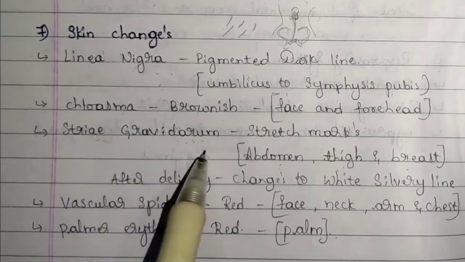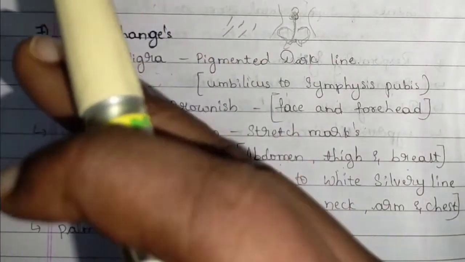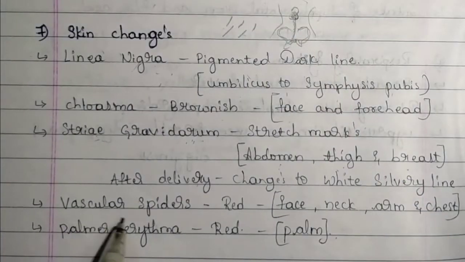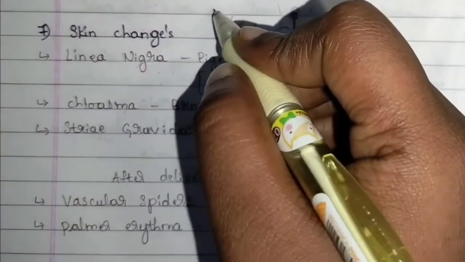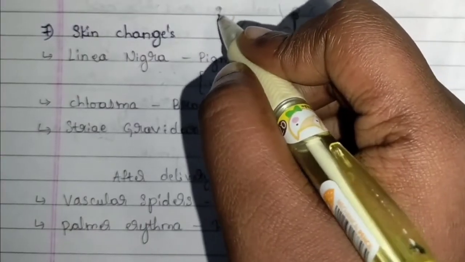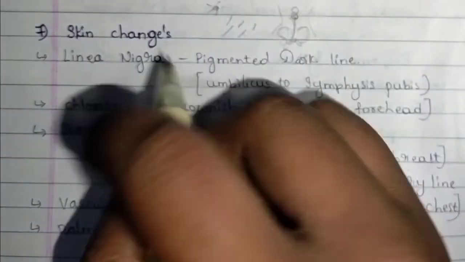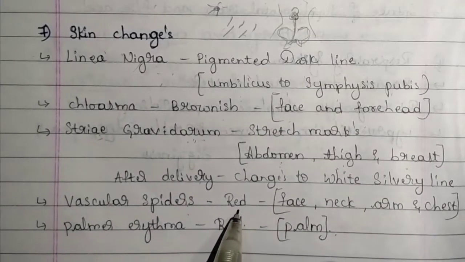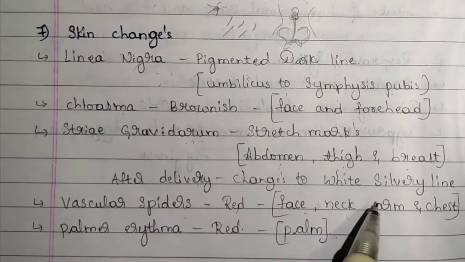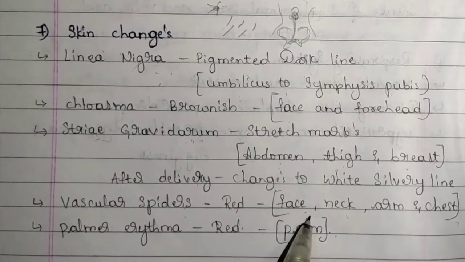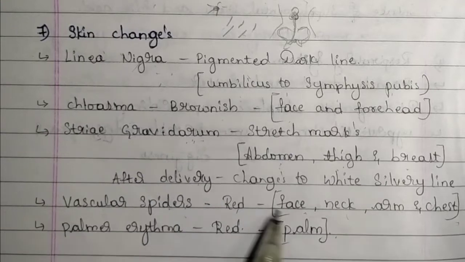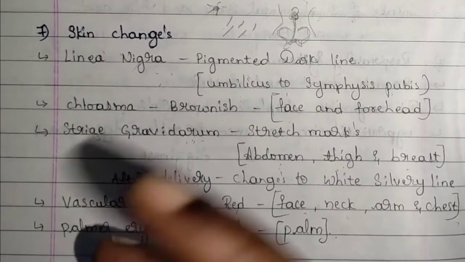After delivery, these lines get converted into white silver color and then disappear. Vascular spiders: these marks will be like a dot with lines coming out of it, and it looks like a spider. These spider marks are generally red in color and are seen on the face, neck, arm and chest. In these regions, vascular spiders can be seen.